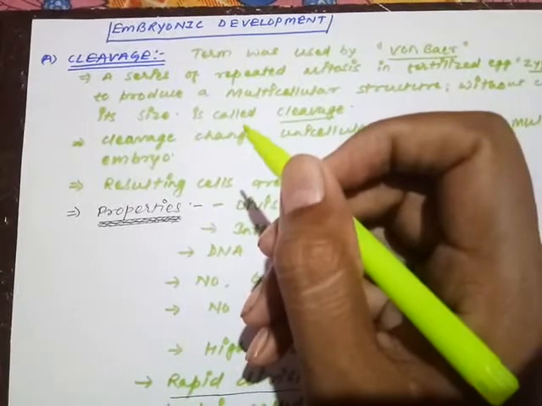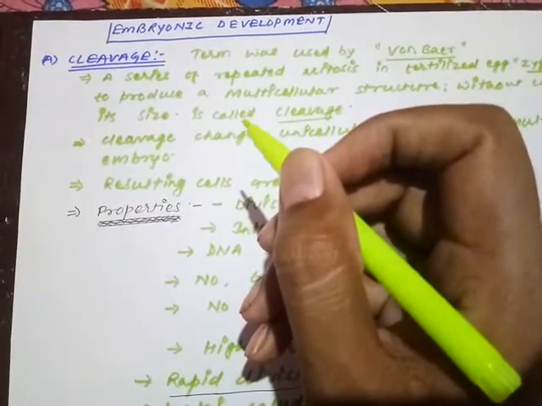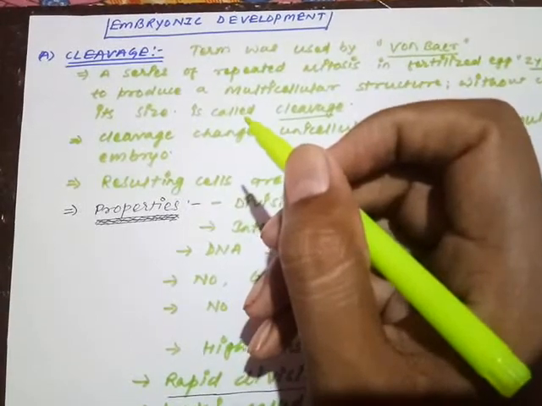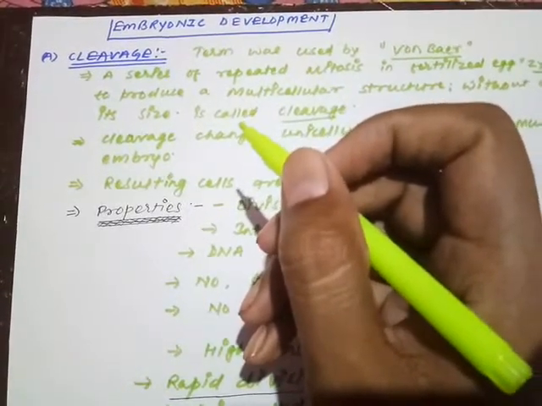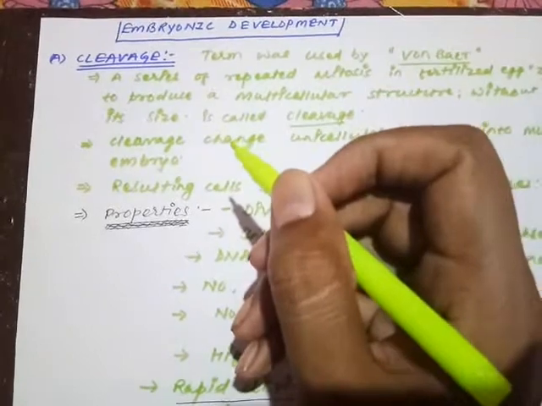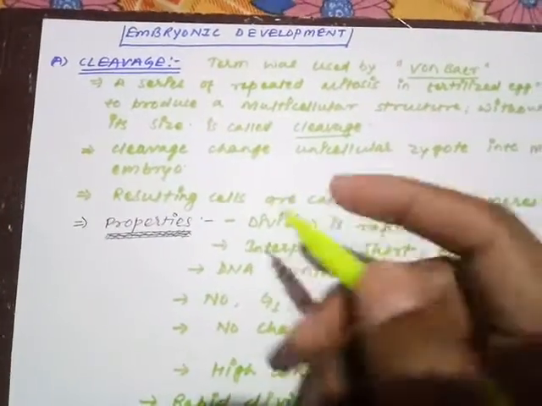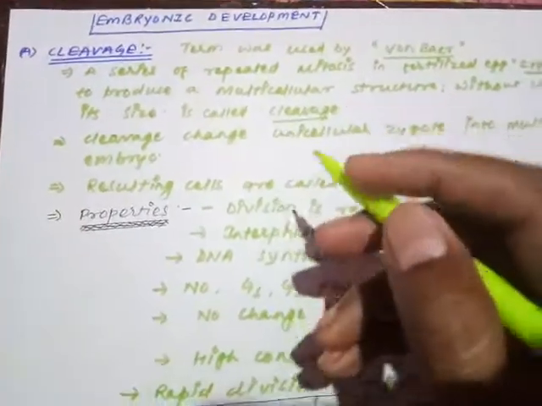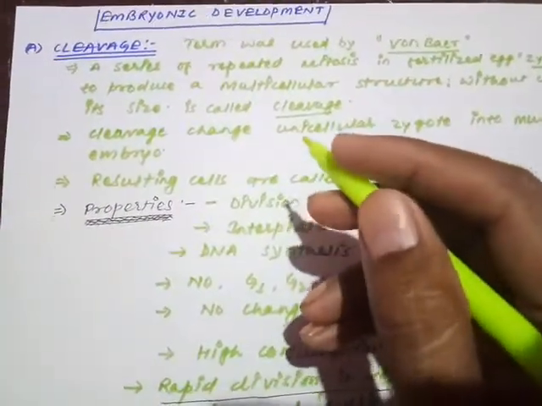So we are just going to start with the first process that is called cleavage. What happens? The first process just after the formation of the zygote is cleavage. So we are starting with the cleavage today. So what is cleavage? Cleavage is a series of repeated mitotic divisions.